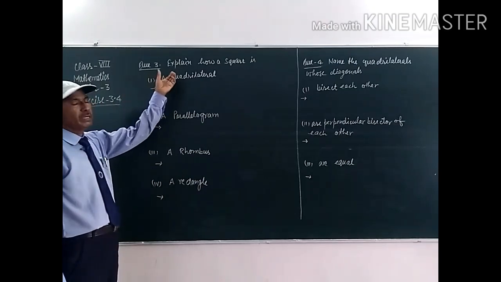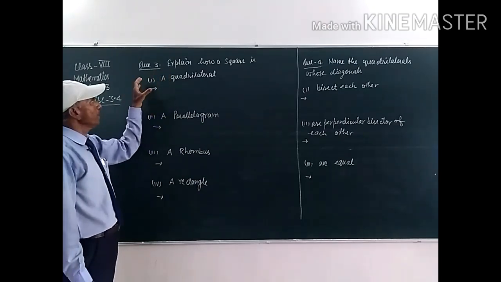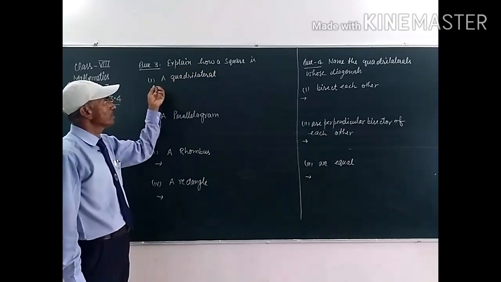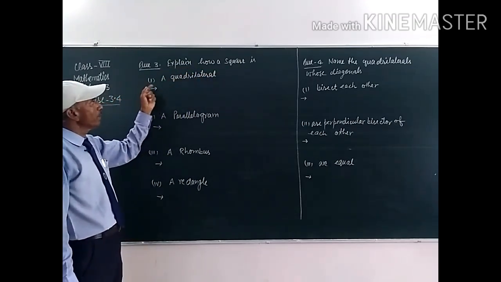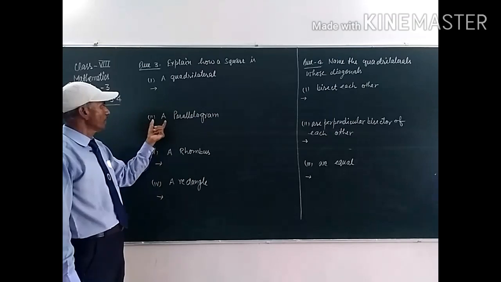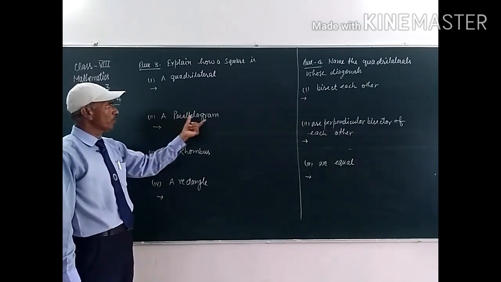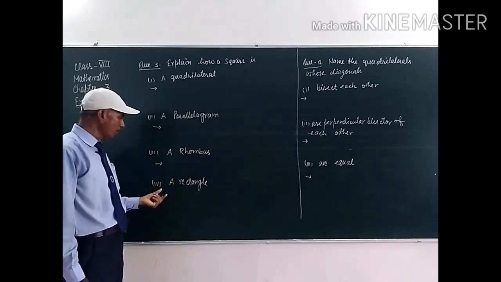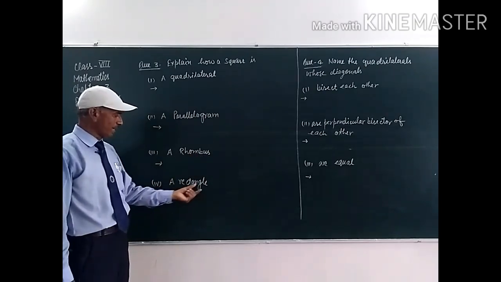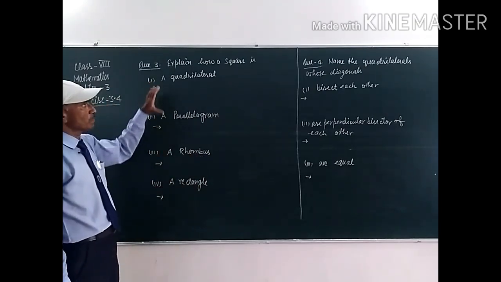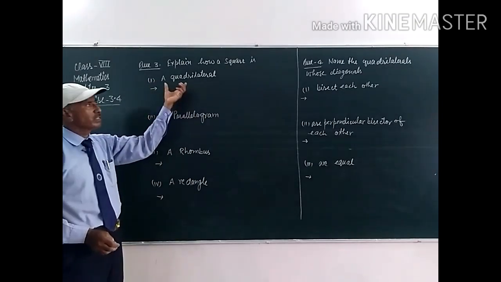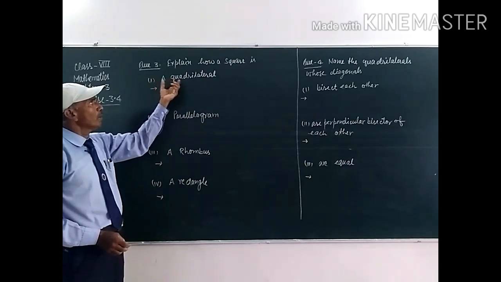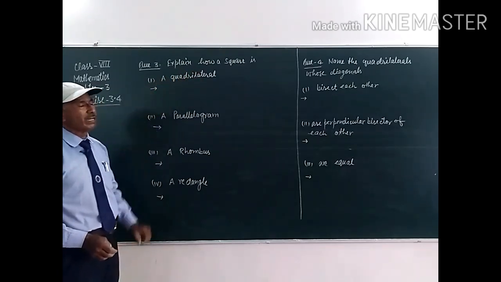This is question number 3, students, and in this question we have to explain how a square is, first part, a quadrilateral, second part, a parallelogram, third part, a rhombus, and fourth, a rectangle. Quadrilateral, this is the first part, and we have to explain how a square is a quadrilateral.